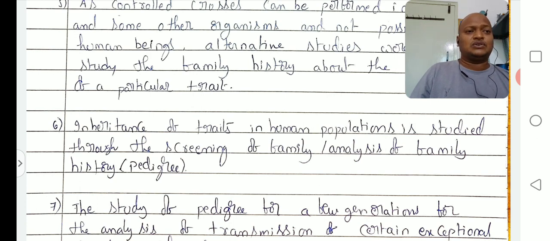After this is clear, in the next classes we will discuss how the pedigree has to be drawn from one generation to another generation, and what are the different types of symbols we use in pedigree analysis, right?